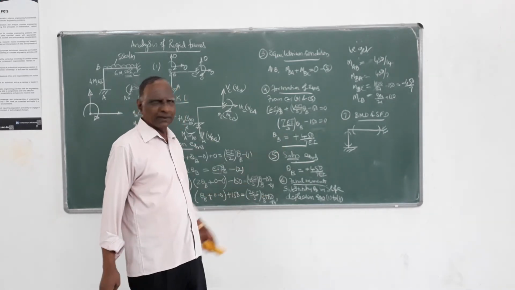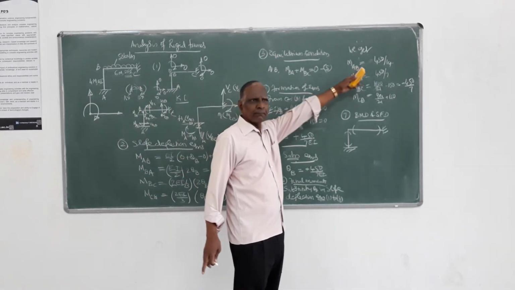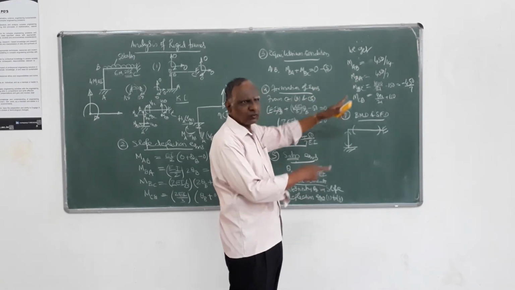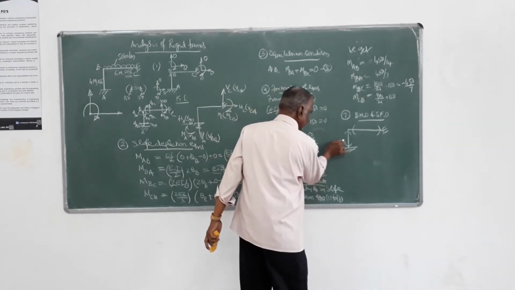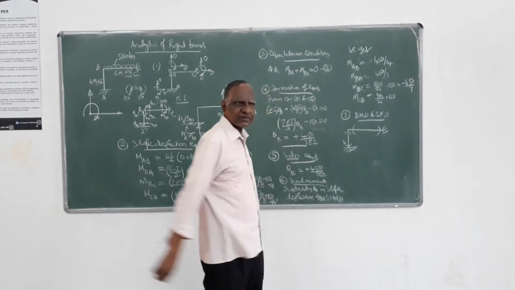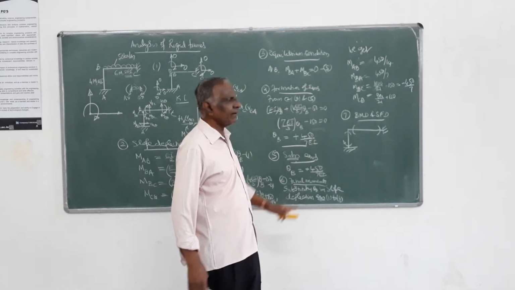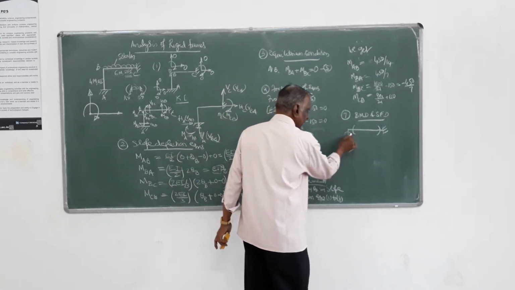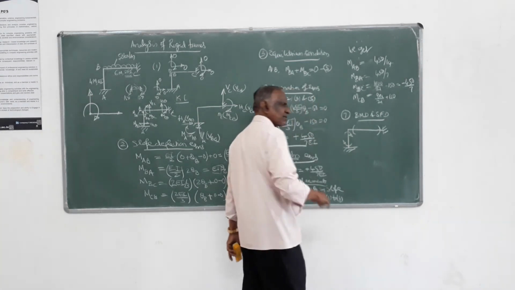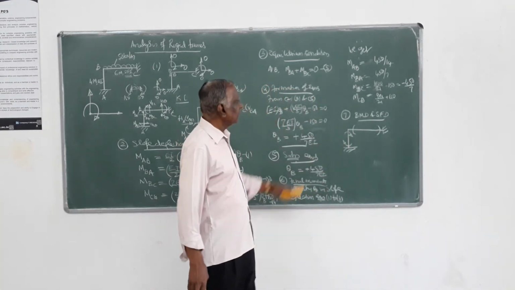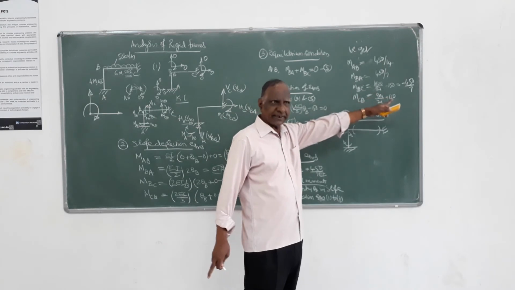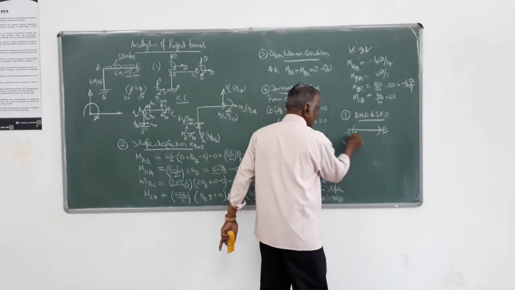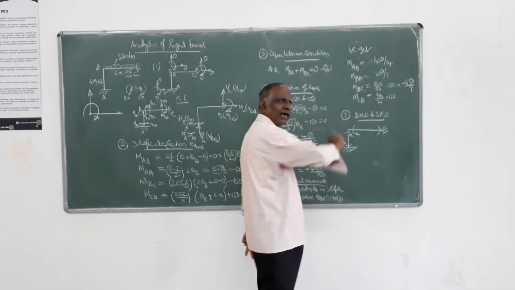So MAB, it is positive, positive means it is clockwise. So you indicate the arrow now in the positive direction. Then MBA, again it is positive. So this is the MBA moment. Positive means clockwise, I will indicate the arrow. Then MBC, it is negative. Negative means the arrow has to be anti-clockwise.